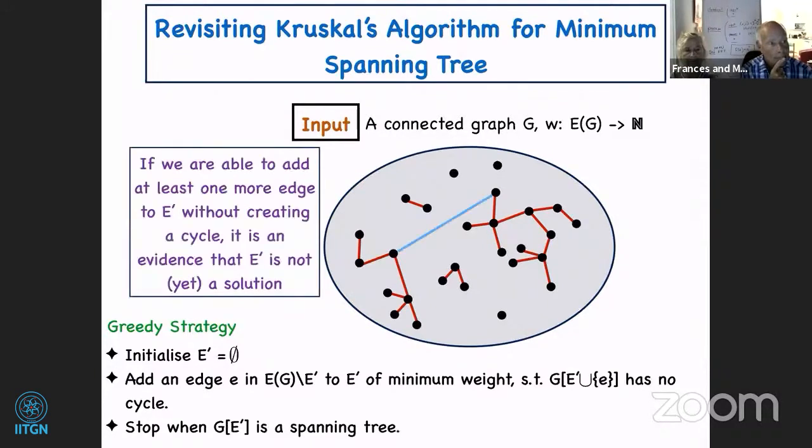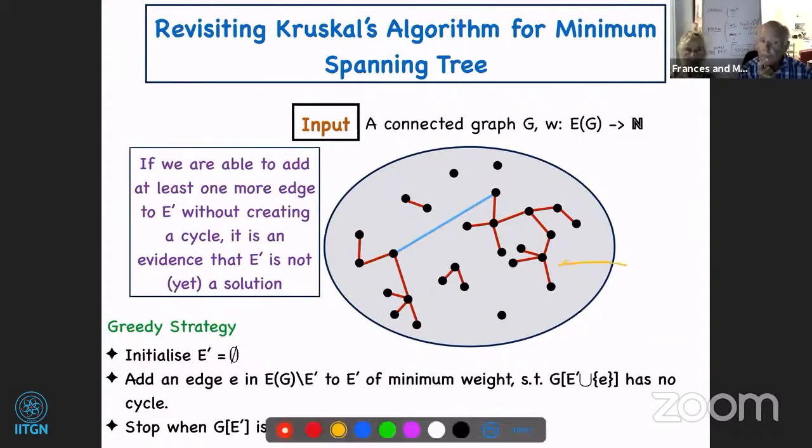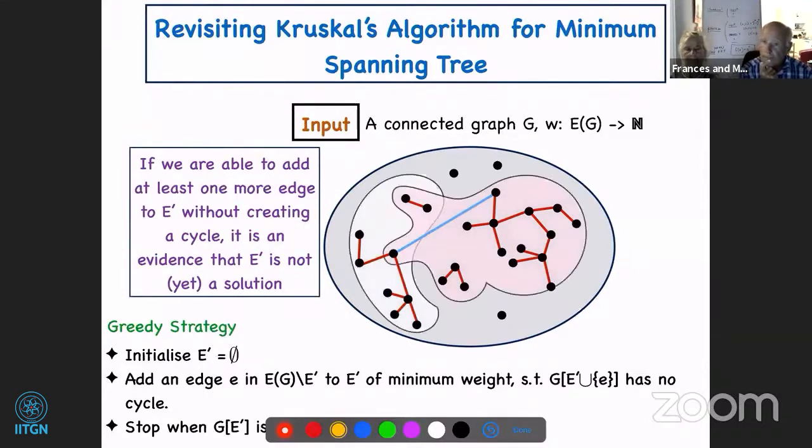Notice that if we look at our partial solution, say these red edges, when is it not a solution? It is not a solution if there exists this blue edge which we are able to add to our edge set and still ensure the property that there is no cycle in the graph induced on these edges. Another important property, which maybe you have not seen directly in the correctness proof for Kruskal's algorithm, is the following.